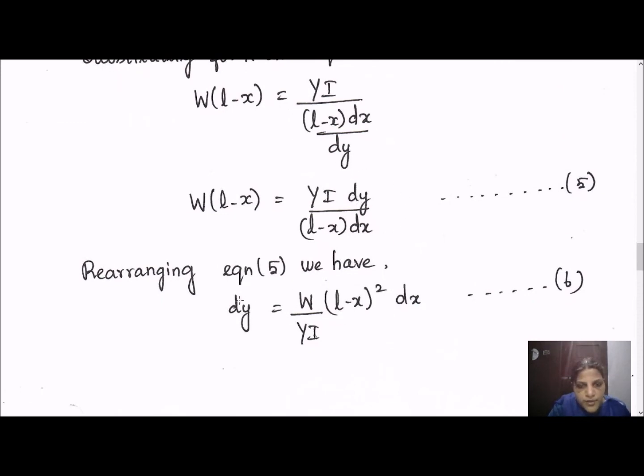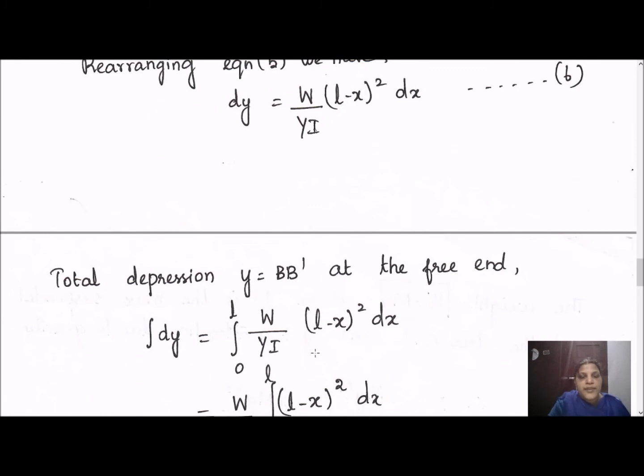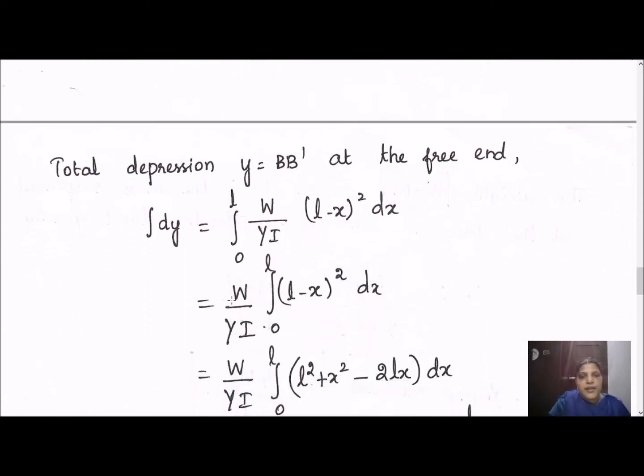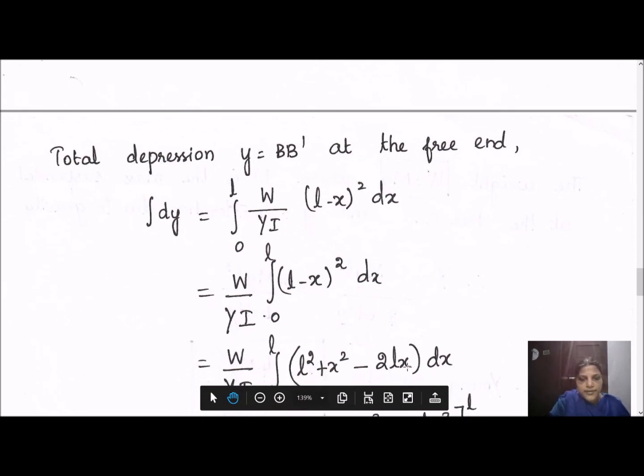dy is the vertical displacement. So from this we are going to calculate the depression. dy is equal to W into (L minus x) the whole square into dx divided by Y into I. So for the whole beam, we need to integrate this expression from 0 to L, which is the length of the scale. So you just integrate, W by YI is constant, and (L minus x) the whole square should be expanded first, in the (a minus b) the whole square form. So I have expanded this here.